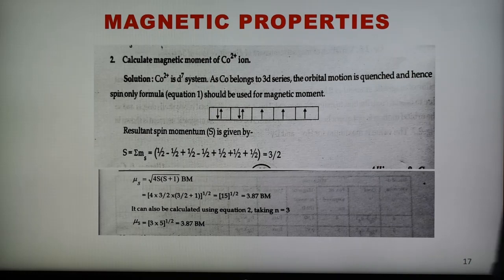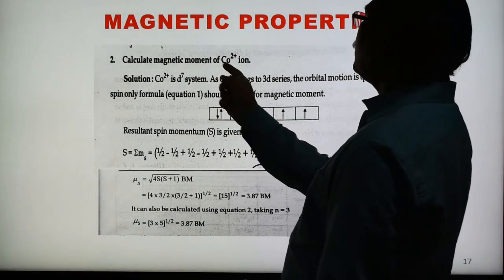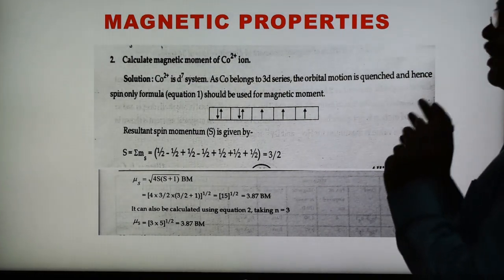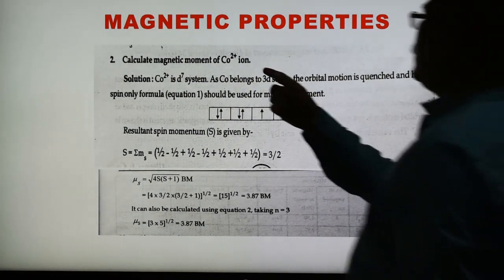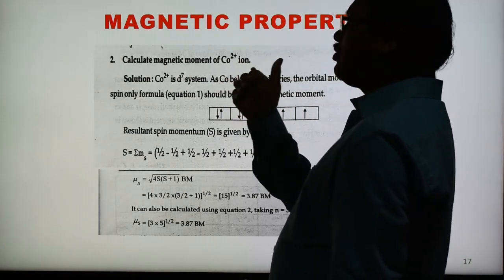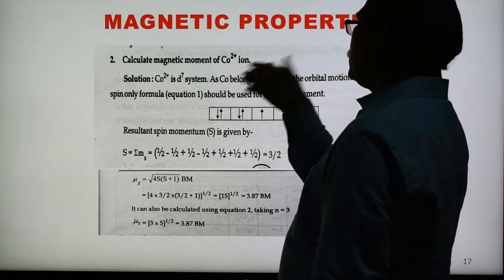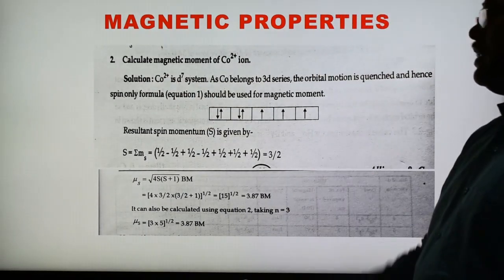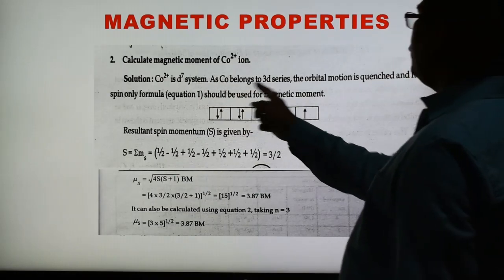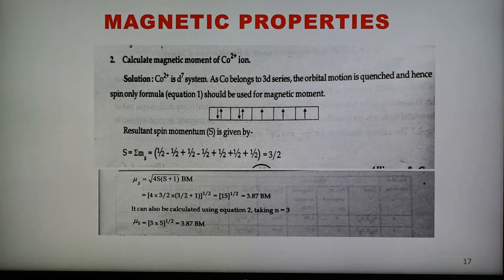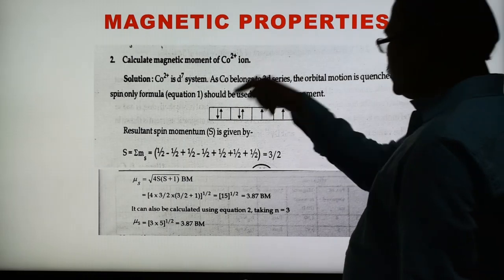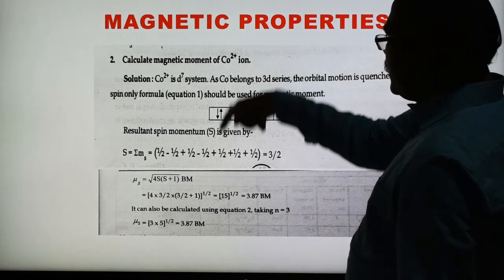One more example is given here: calculate the magnetic moment of cobalt 2+ ion. Cobalt, we know, has atomic number 27, and the configuration of cobalt metal is 3d7 4s2. Now 2+ means the 4s orbital's 2 electrons are lost, and d7 is the configuration. So cobalt 2+ is d7, meaning the d orbital has 7 electrons. As cobalt belongs to the 3d series, orbital motion is quenched, and hence the spin only formula, equation 1 or 2, can be used. Here d7 means 1 2 3 4 5 6 7 electrons get paired in this way.